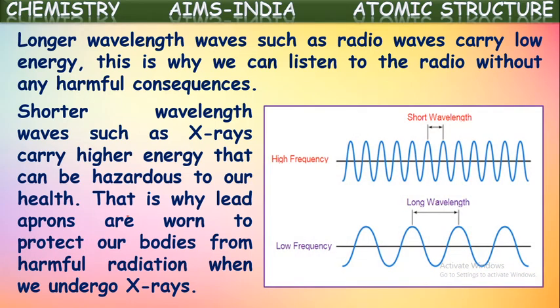So here they are compared here. If you see this wave, it has a very short wavelength. As the wavelength is shorter, they have high frequency as well as high energy. Like X-rays and gamma rays, these have low wavelength and high energy as well as high frequency. And some other waves with a longer wavelength carry low frequency or low energy, like radio waves. Their wavelength is greater, so energy and frequency will be lower for them. They won't cause much harm to us.